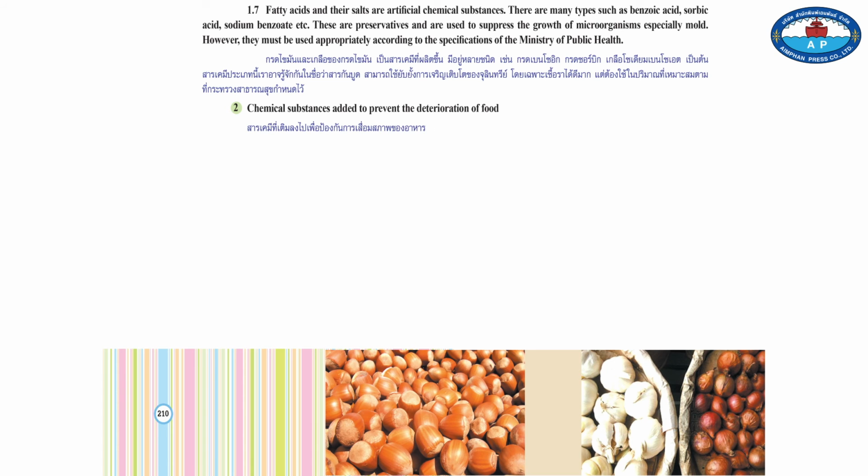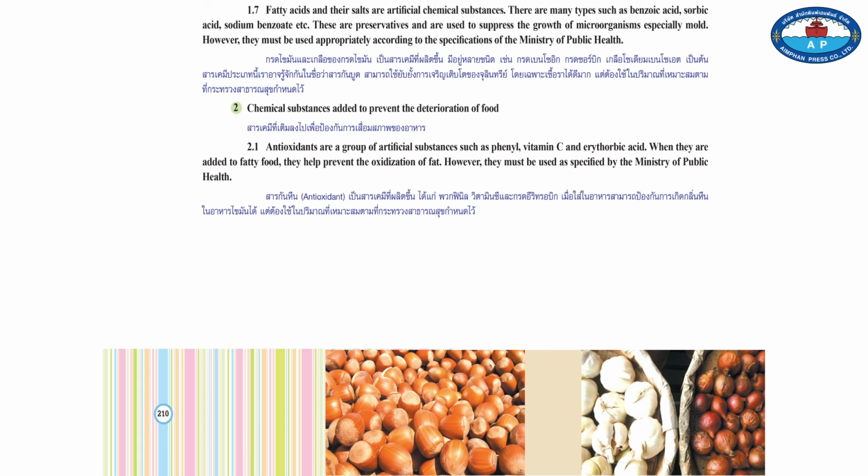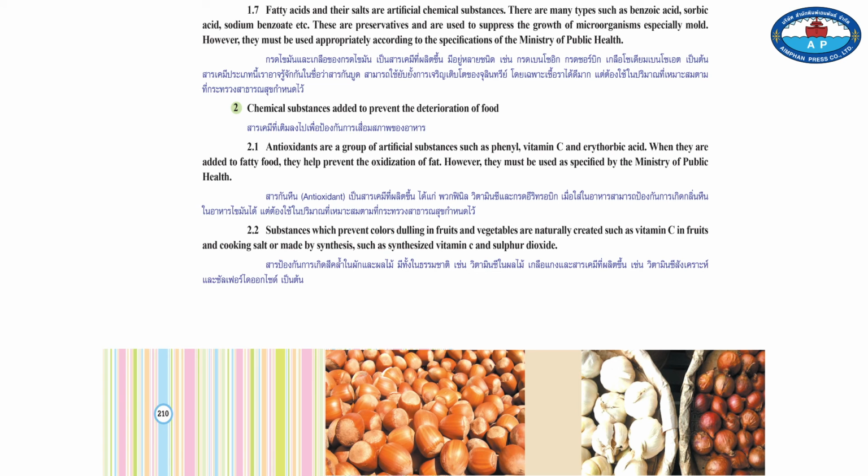2. Chemical substances added to prevent the deterioration of food. 2.1. Antioxidants are a group of created substances such as phenol, vitamin C, and erythorbic acid. When they are added in fatty food, they help prevent the oxidation of fat. However, they must be used as specified by the Ministry of Public Health. 2.2. Substances which prevent colors getting dull in fruits and vegetables are naturally created, such as vitamin C in fruits and cooking salt, or made by synthesis such as synthesized vitamin C and sulfur dioxide, etc.